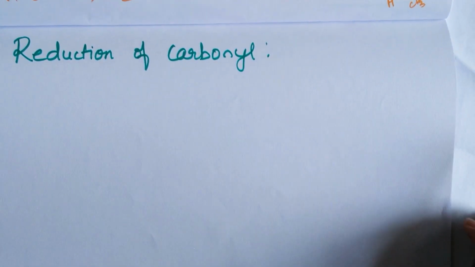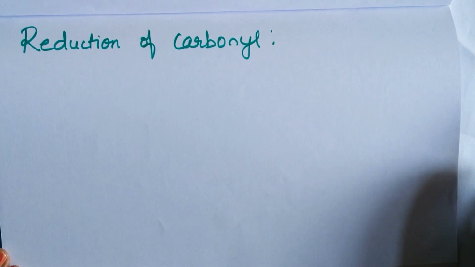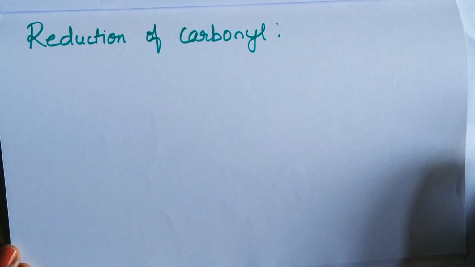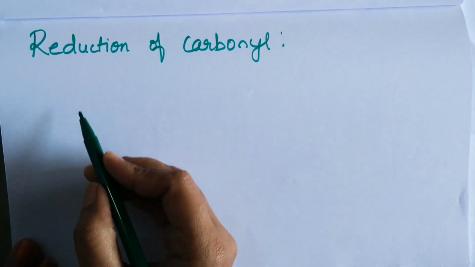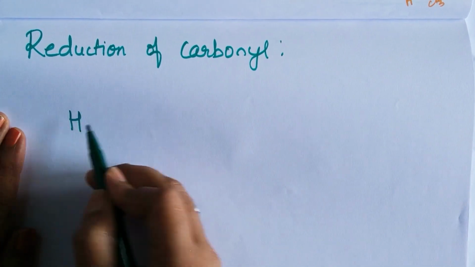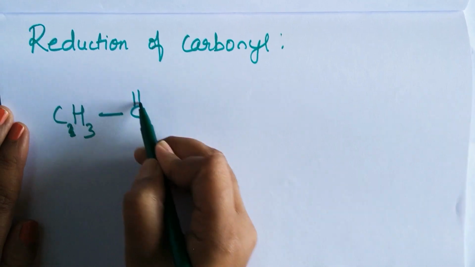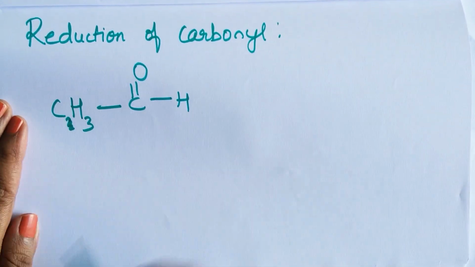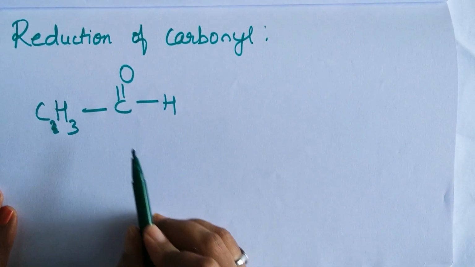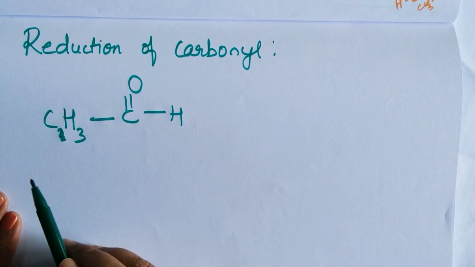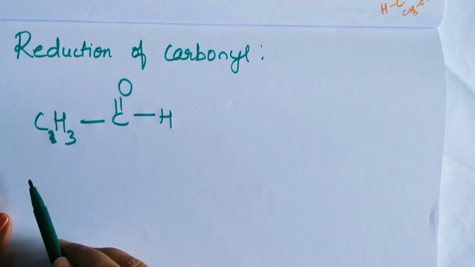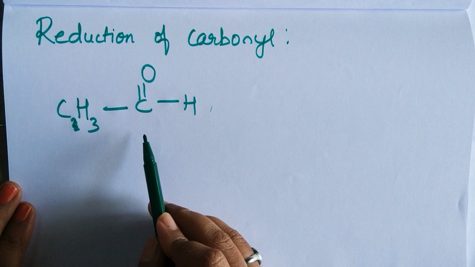Reduction of carbonyl compounds also gives us alcohols. How is it possible? We will see. We will directly take an example. So I have taken here an aldehyde. Which aldehyde is this? How many carbon atoms are there? 2 carbon atoms. So eth, CHO, ethanal.